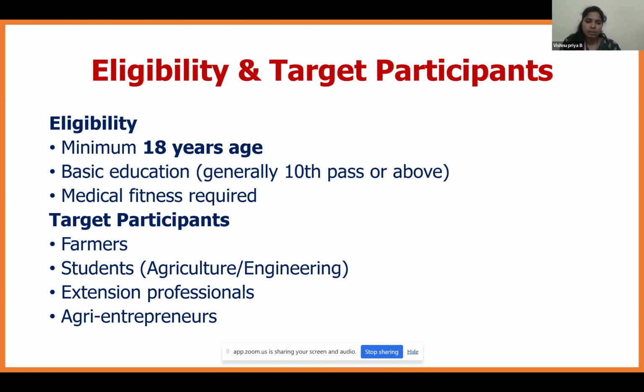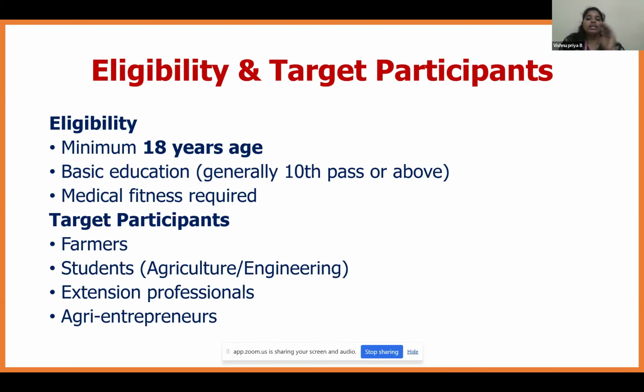Next, who are the target participants? First is farmers, who are the key participants they are targeting. Next are students from an agriculture or engineering background, and extension professionals, that is AOs, AAOs and line departments. Next are agri entrepreneurs who are willing to purchase the drone. They need to get the drone license, right? So they are also targeted using this scheme.